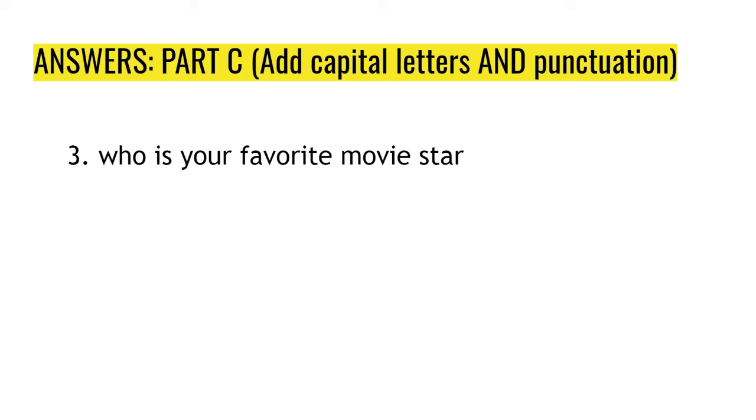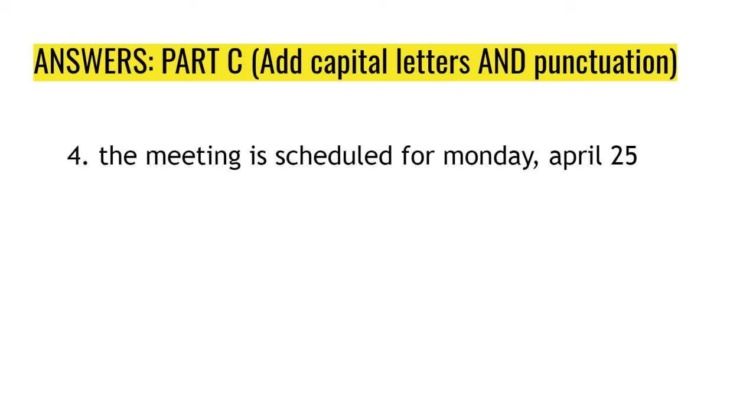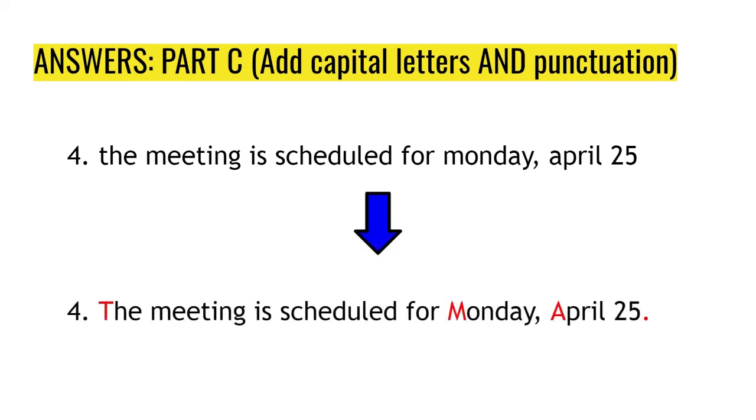Number 3, who is your favorite movie star? So "who" is the first word, so capital W, and then at the end we have a question mark because it is a question. Number 4, the meeting is scheduled for Monday, April 25th. Your sentence should look like this.